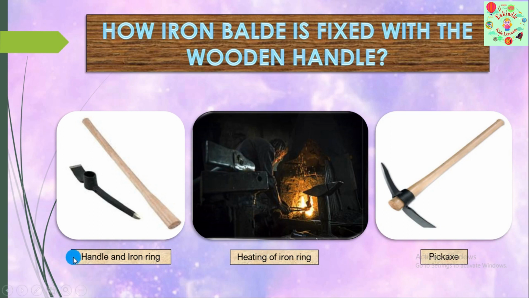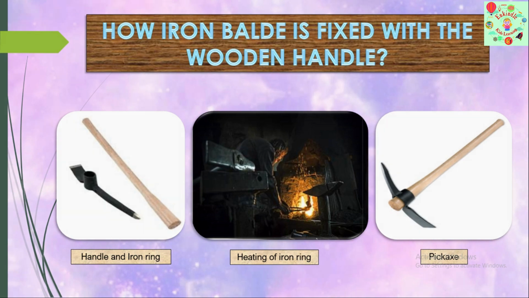So you understood this, isn't it? First, the iron blade and the wooden handle are separately manufactured. The iron blade is always smaller than the wooden handle. So to fix it, the iron blade is heated. During the heating of this, what happens? Expansion takes place, and during the expansion, we fix this wooden handle to the ring. After the fixing is done, we allow the iron blade to cool down. When it cools down, contraction takes place and it fixes tightly on the handle.